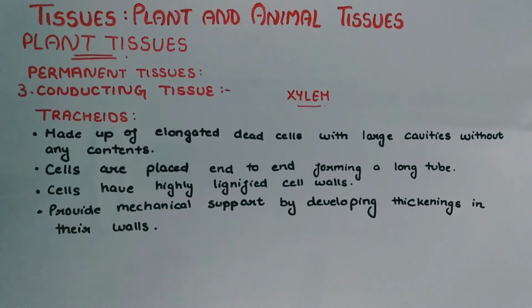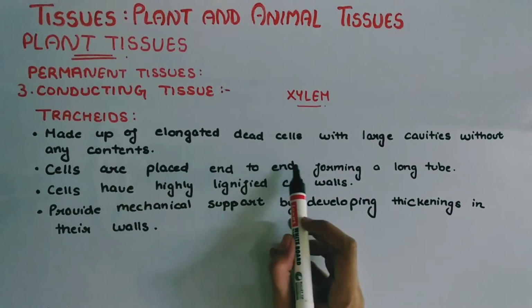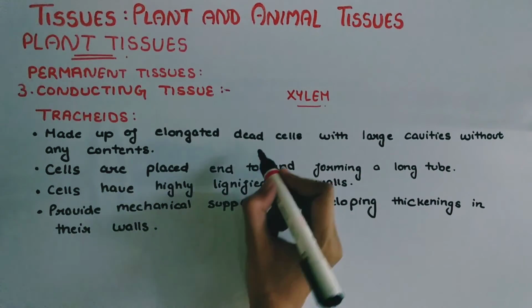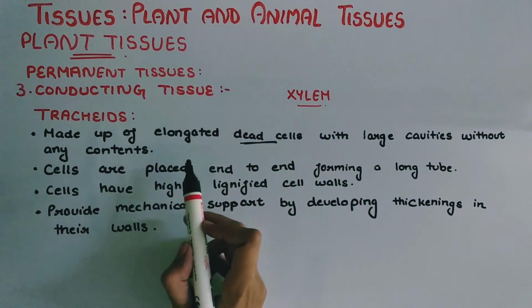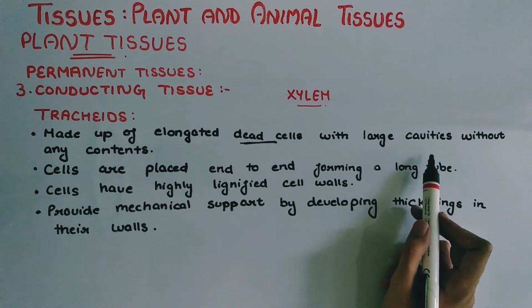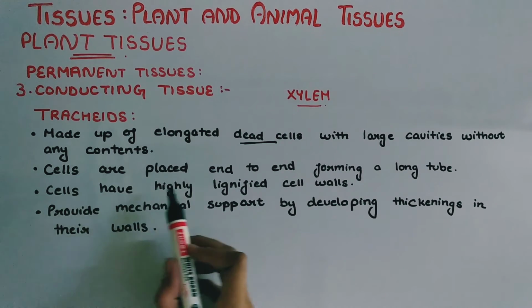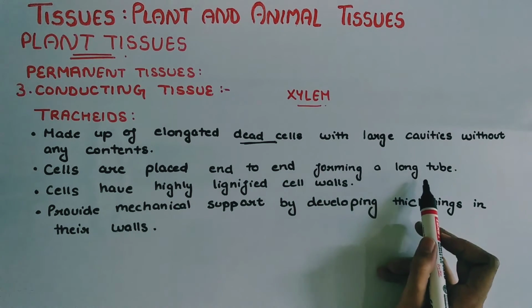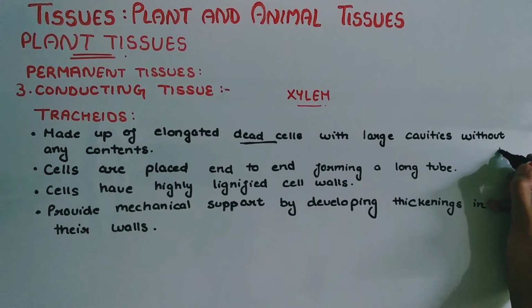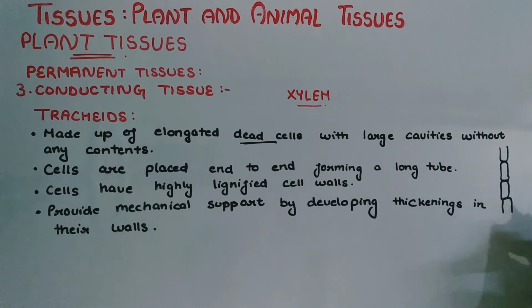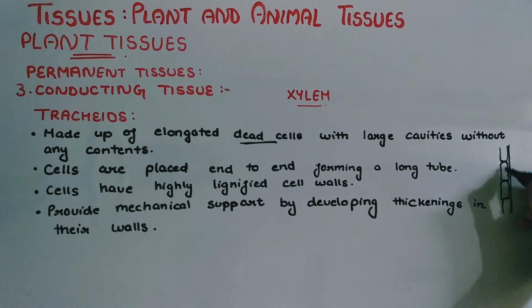First component of xylem tissue is tracheids. Tracheids are made up of elongated dead cells with large cavities without any contents. Cells are placed end to end, forming a long tube. Tracheids form a long tube-like structure.